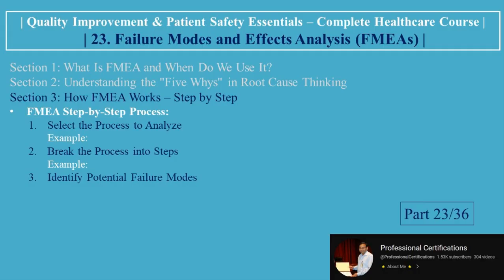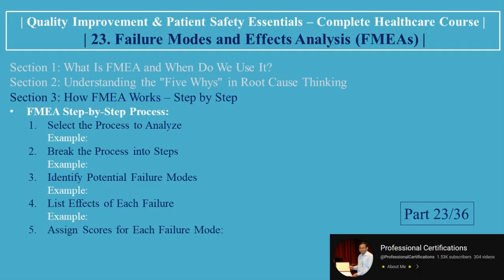3. Identify potential failure modes. What could go wrong at each step? Example: wrong label, missing order, delay in dose. 4. List effects of each failure. What would happen if this failure occurs? Example: patient harm, delay in care, readmission.